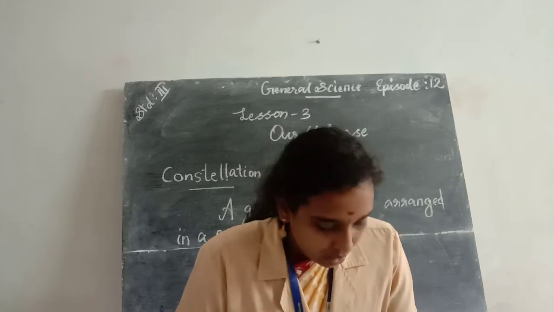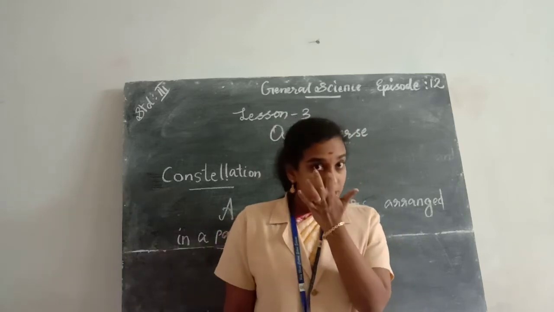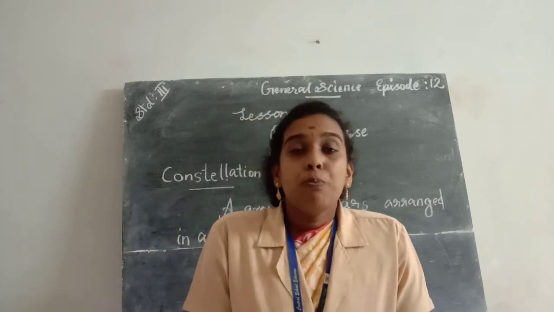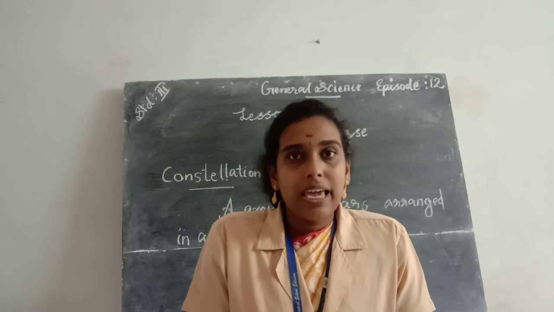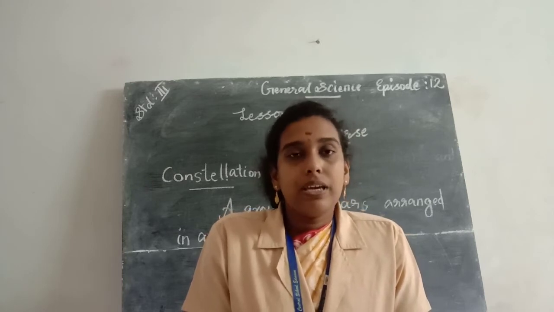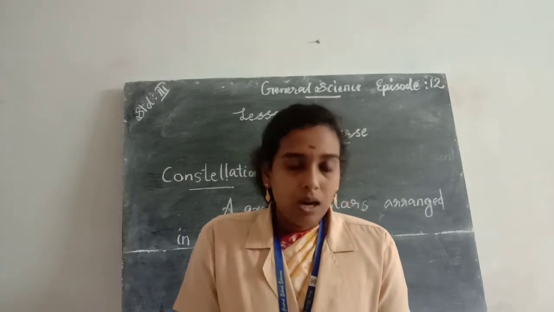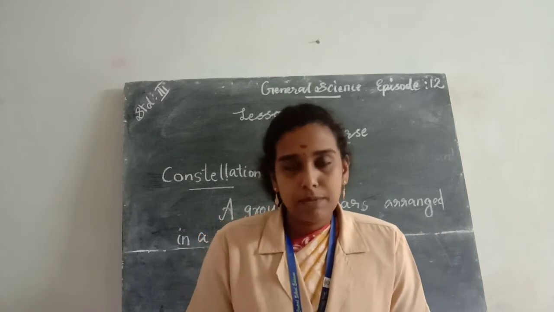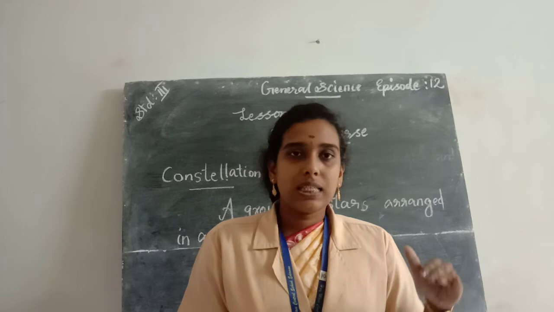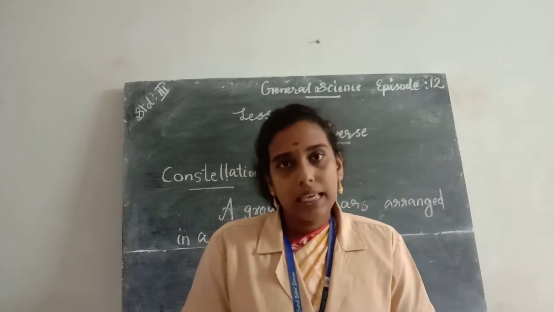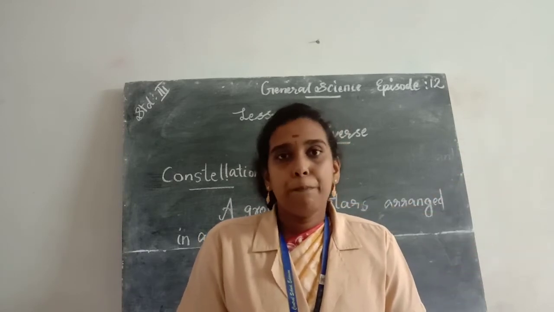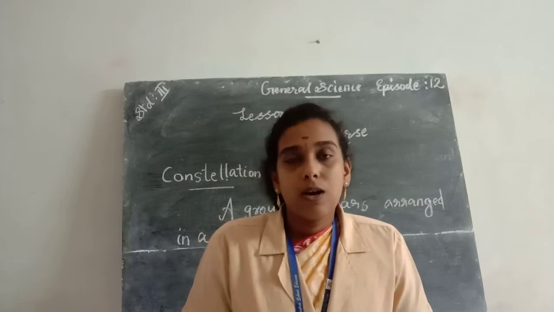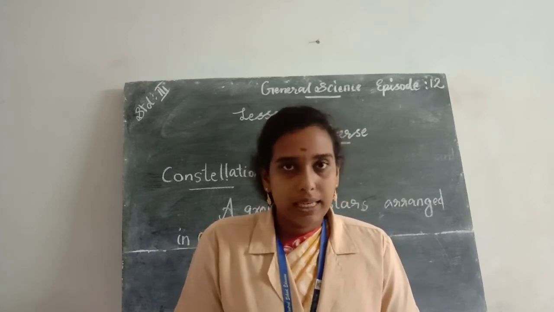Then we studied about stars. Stars give beauty to the night sky. In a clear night sky we can see millions of visible stars, and a star seems to be very small because it is very far away from the Earth. Actually stars are big in size, but they appear very small because they are very far away from the Earth.